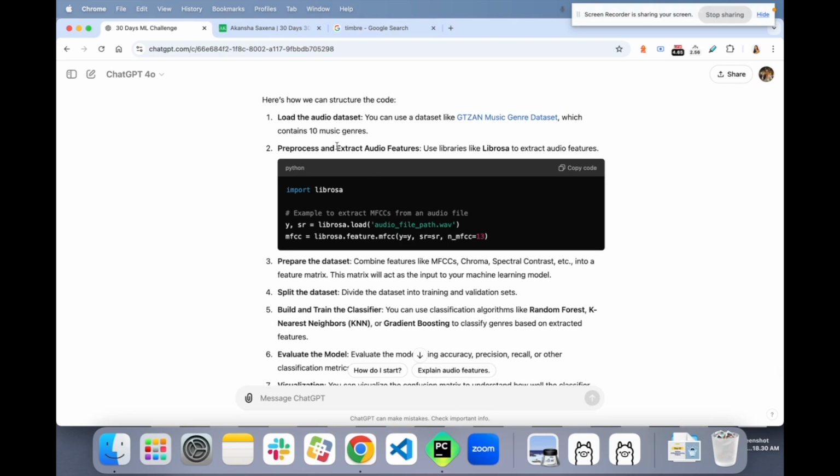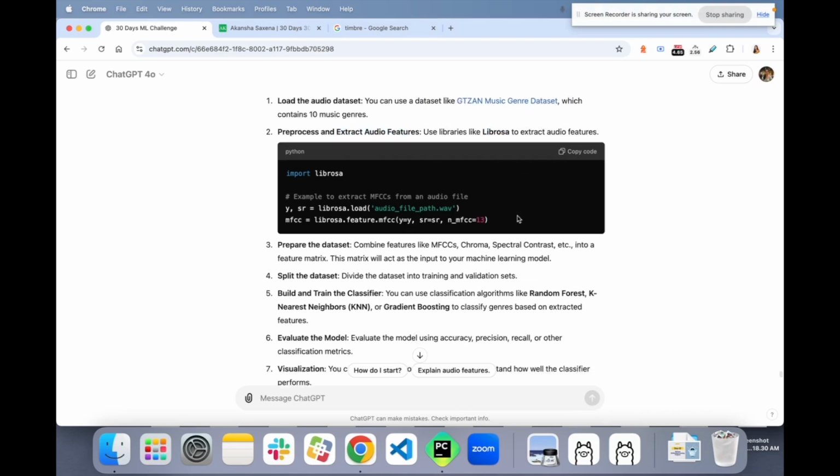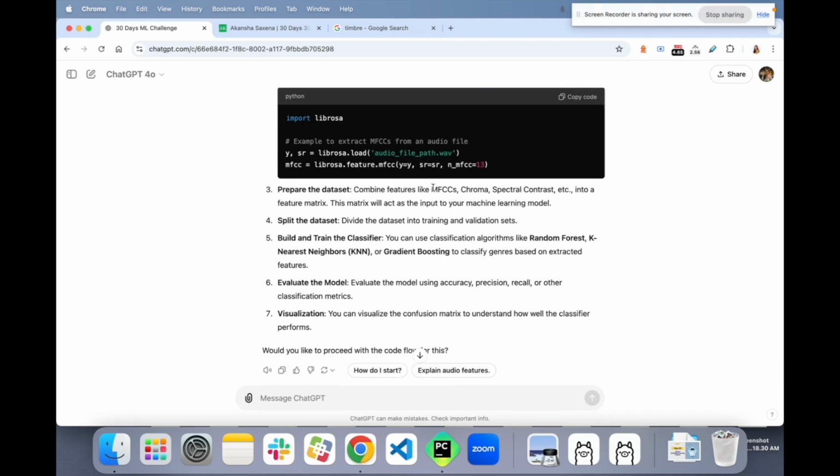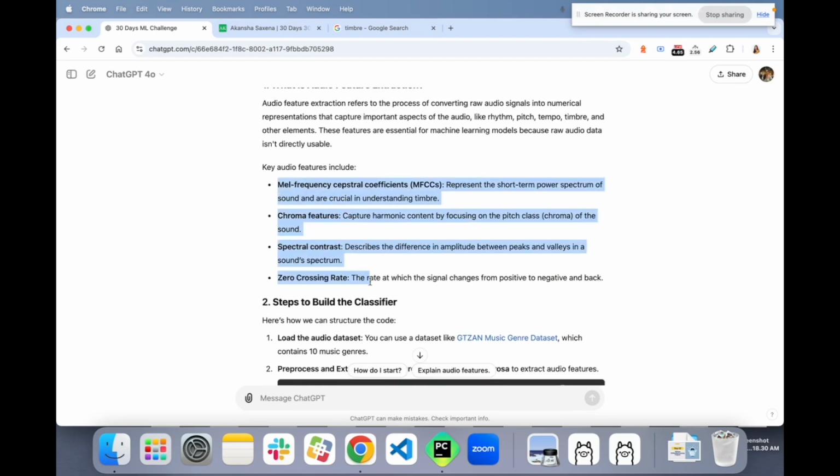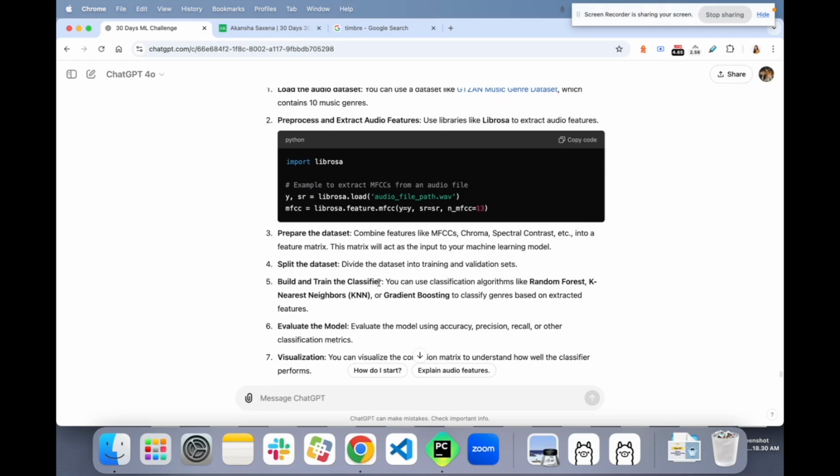We will process and extract audio features using the library librosa, and combine features like MFCC, chroma, and spectral contrast, all those features that are important for audio classification. The matrix will act as the input to your machine learning problem.